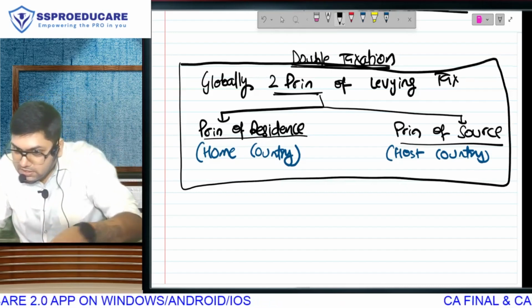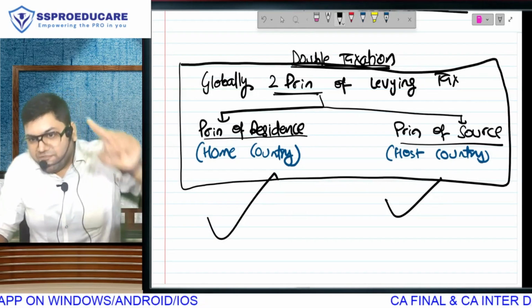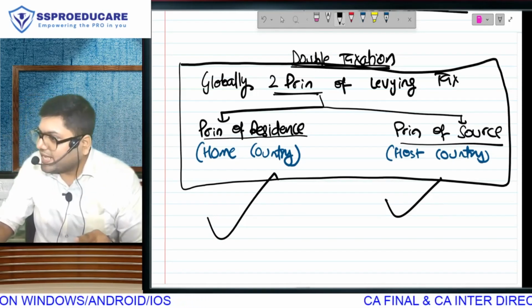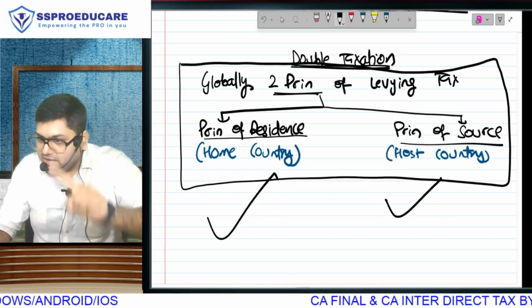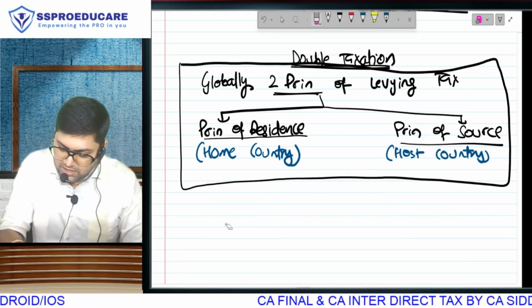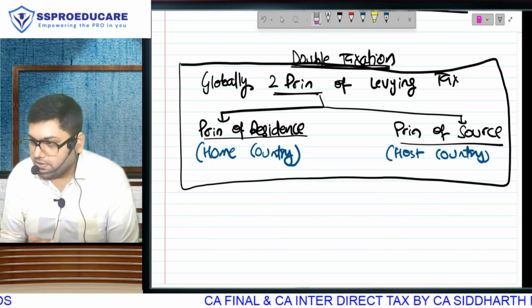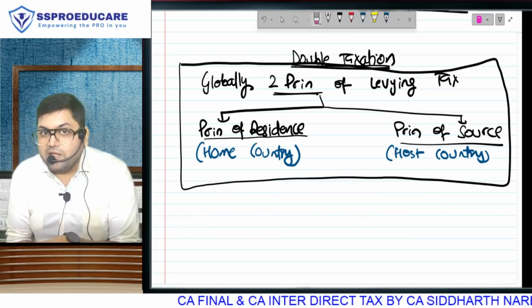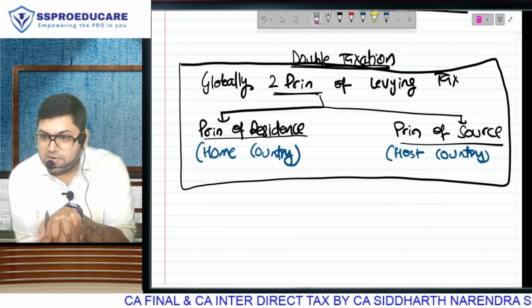India is following this. Resident world income, non-resident Indian income. But not just India. Whichever country has income tax, except the tax haven countries. Whichever country has income tax, whether India or US or UK or Australia or New Zealand, any country which will give income tax. Either you are resident. If you are resident, then that country will be called home country. And if you are non-resident, so only if you are earning income over there, that country will be called your host country.